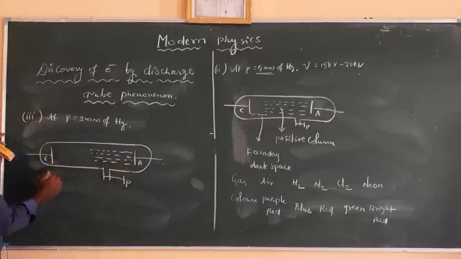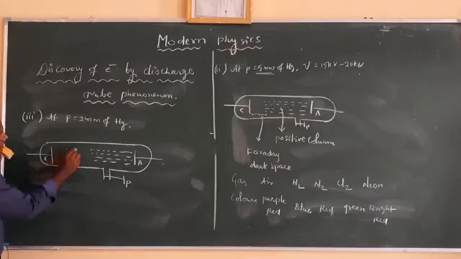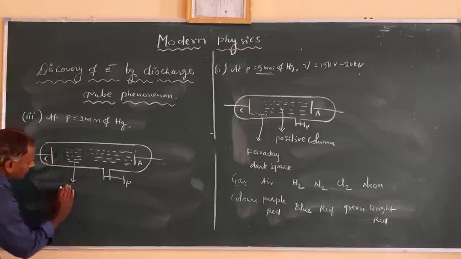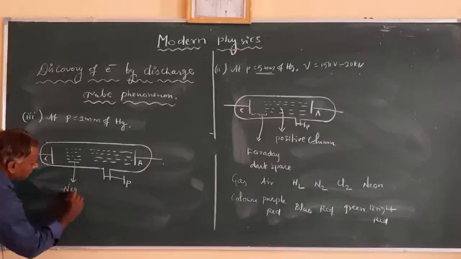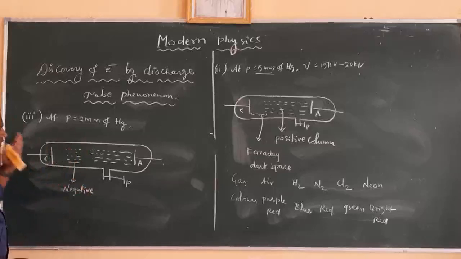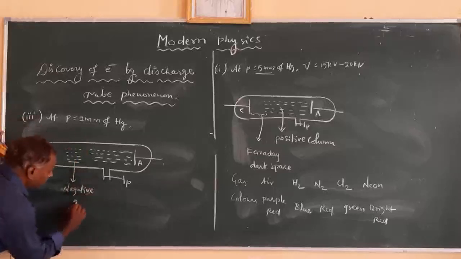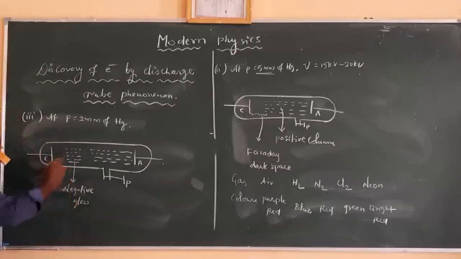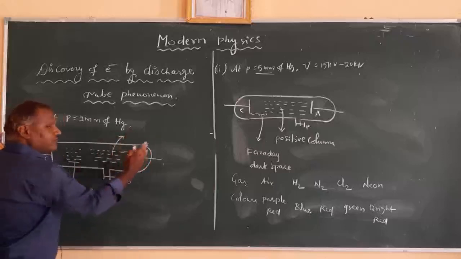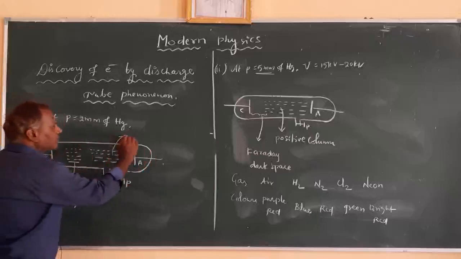Near the cathode you can observe a glow, which is called the negative glow. The negative glow moves away from the cathode, and the positive column shifts further, shrinking towards the anode.